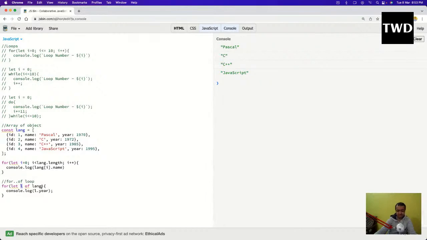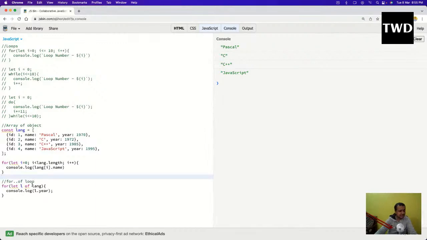What is soft copy? I don't understand what soft copy means. If you want this JSBin, I will give this JSBin. This is not some theory, soft copy and all those things, not a college lecture. You are definitely going to get the JSBin, so if you want to go through it again and again, you will learn it.